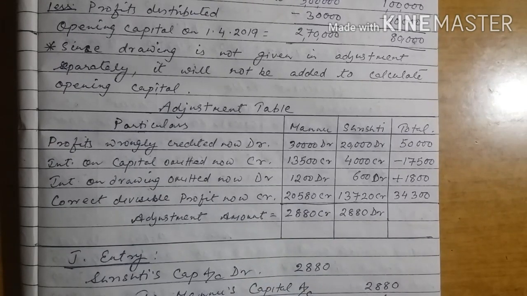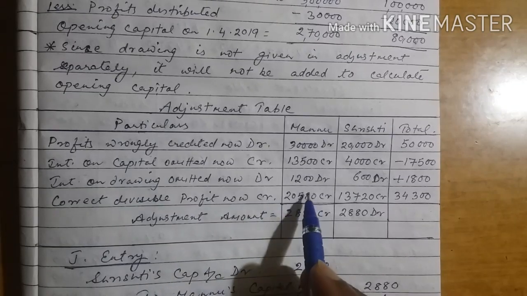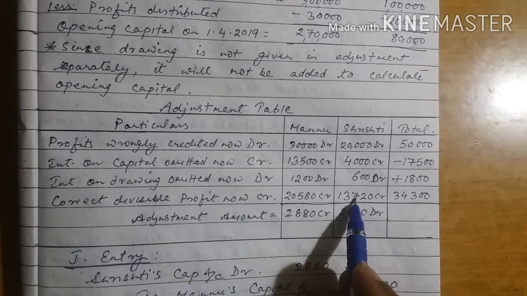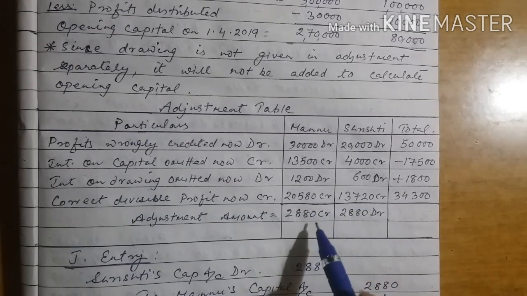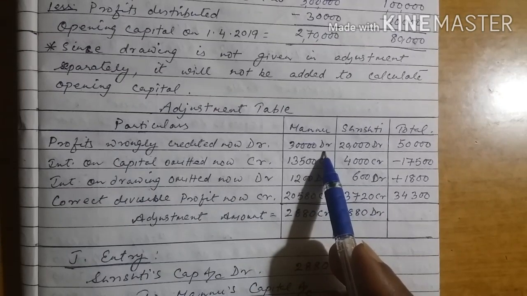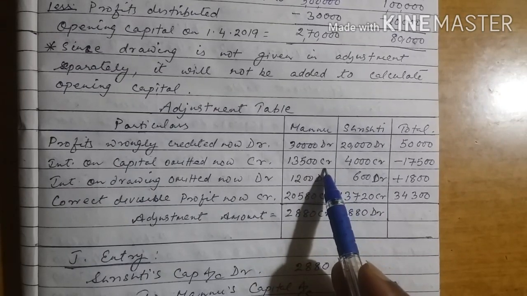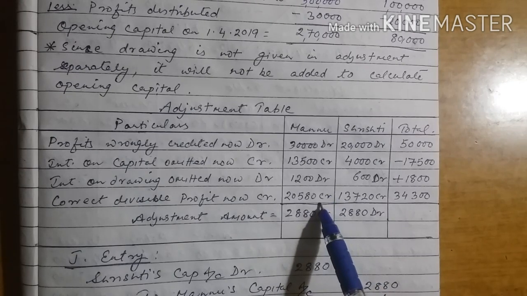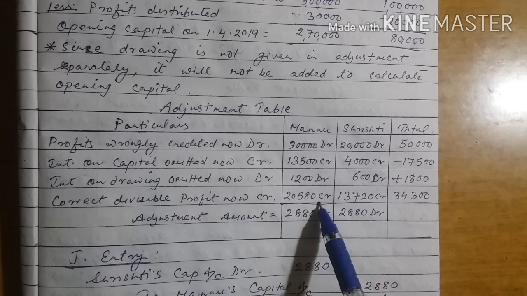What is the profit sharing ratio? It is 3:2. So in 3:2 we will distribute or credit the amount to the partners, and after that we will get the adjustment amount. That is, for Manu 30,000 debit, 13,500 credit, 1,200 debit and 20,580 credit.